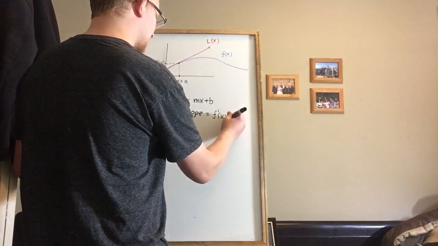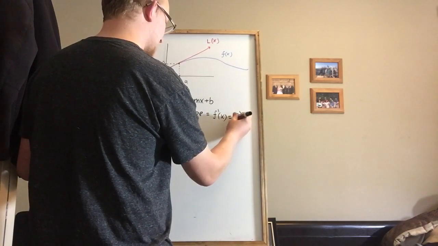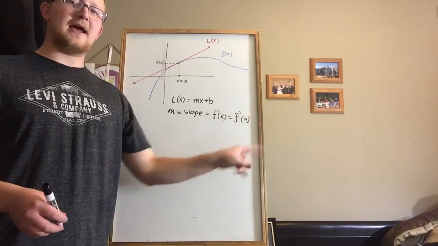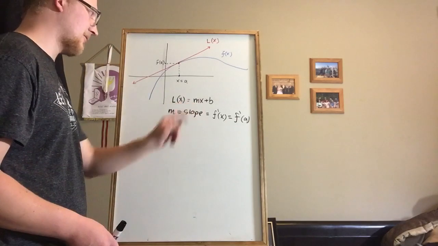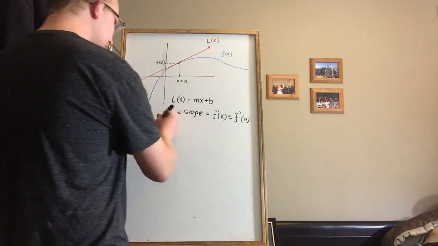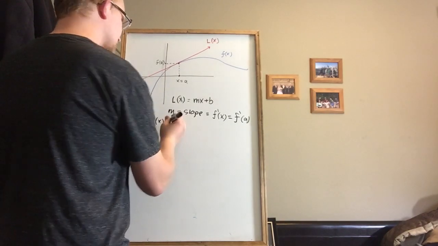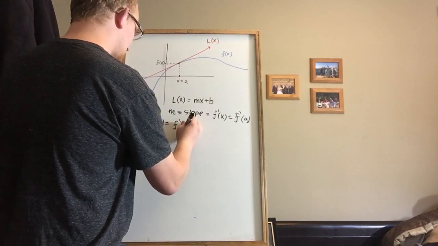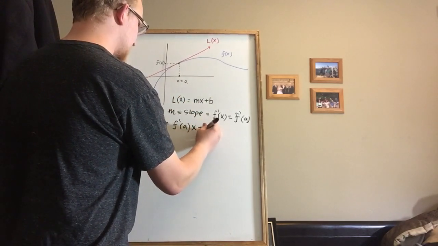So what we're really looking for on this specific graph is that the slope at the point when x equals a is the derivative when we plug in a. So it's f prime of a. So we've solved for m already. We still don't know what b is, but we can find that out. So let's plug in m. We've got L of x equals m, which is f prime of a, times x plus b.